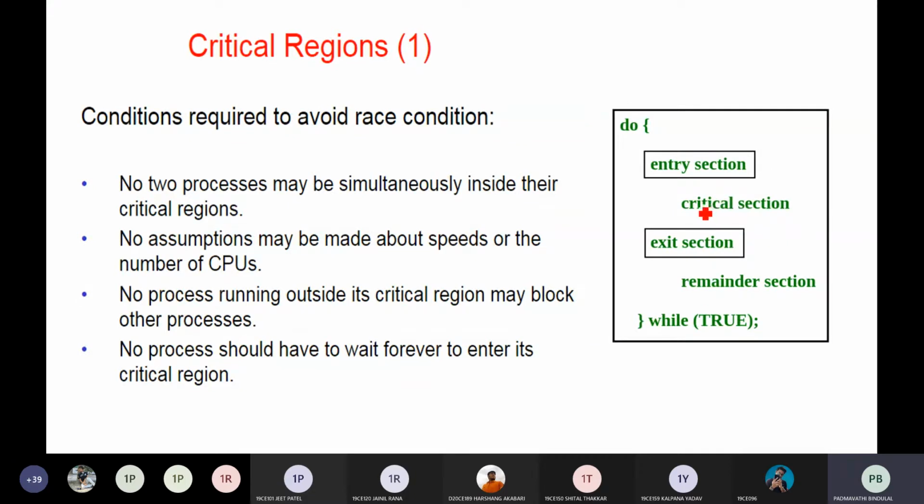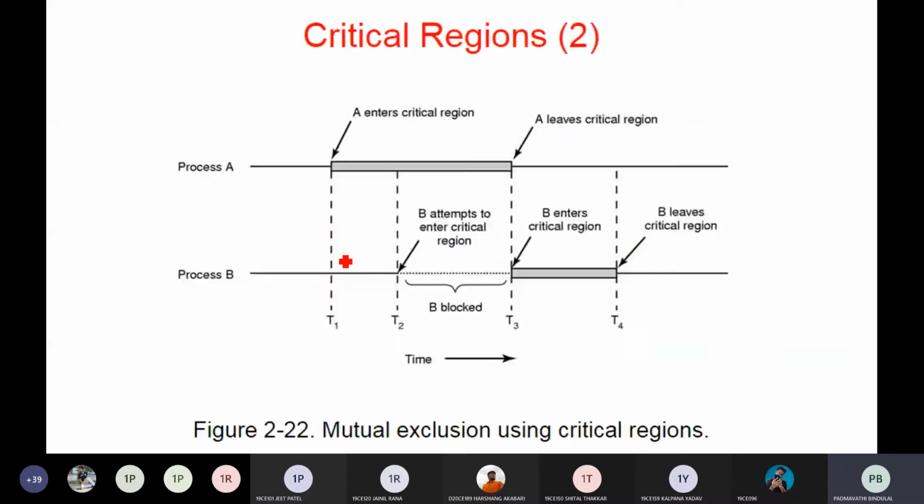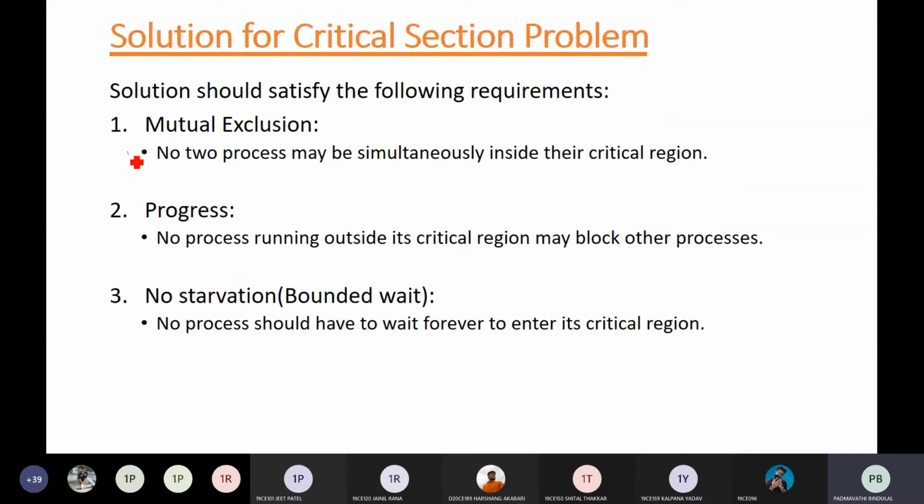Now you have to design code which can be written in the entry section, and the code you write in the entry section should satisfy three conditions: mutual exclusion, progress, and starvation. So if you have P1 executing in its critical section, any other process other than P1 should not be executing in the critical section, that is mutual exclusion. No two processes may be simultaneously inside the critical region.